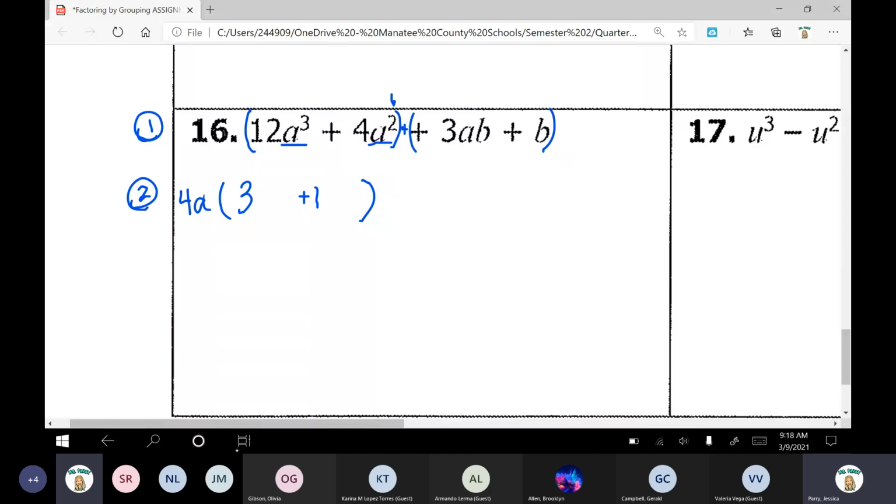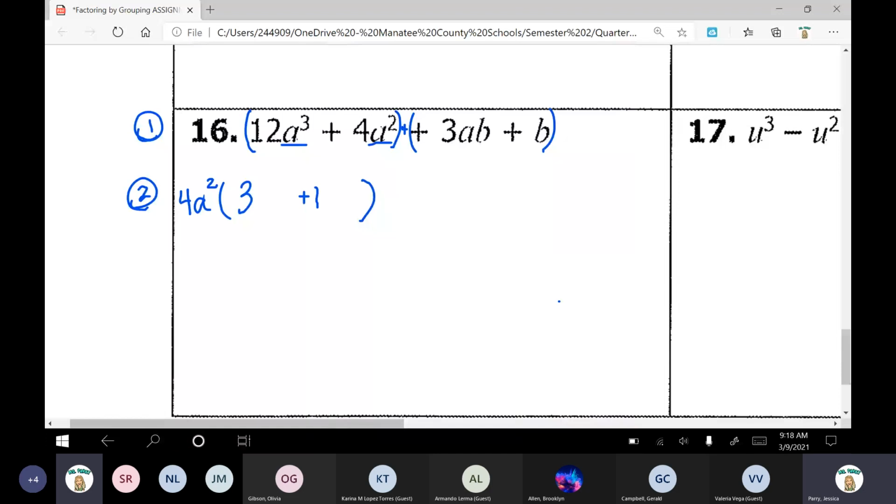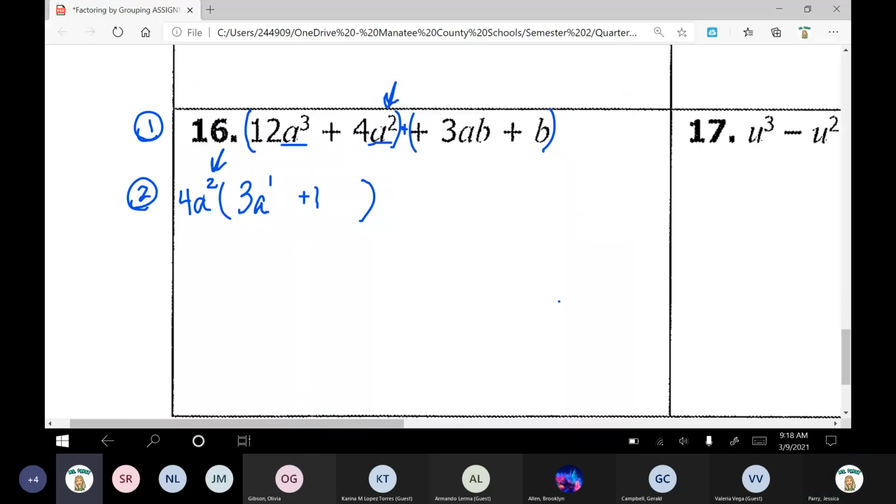You're going to take out your smaller exponent, and for this one, it's the power of 2. So let's do our division. a to the power of 3 divided by a to the power of 2. Just subtract your exponents. 3 minus 2 is 1. And then our next one, a to the power of 2 divided by a to the power of 2. That would really just be a to the power of 0, because 2 minus 2 is 0.